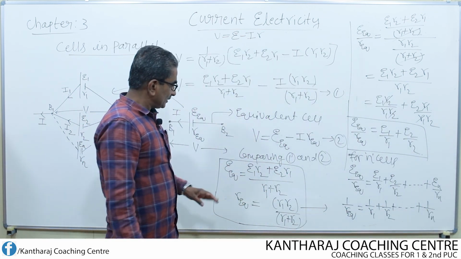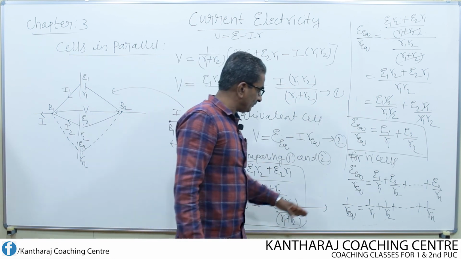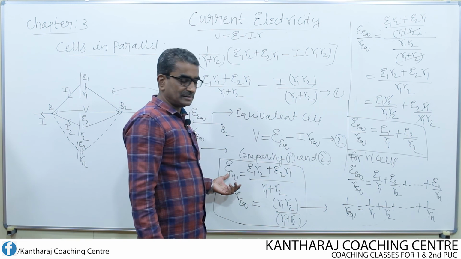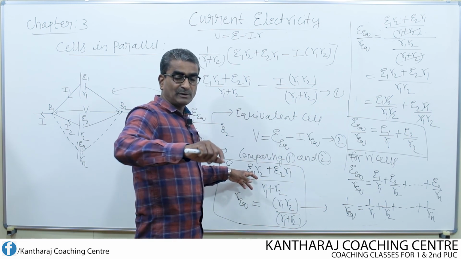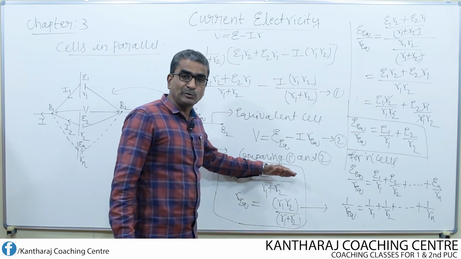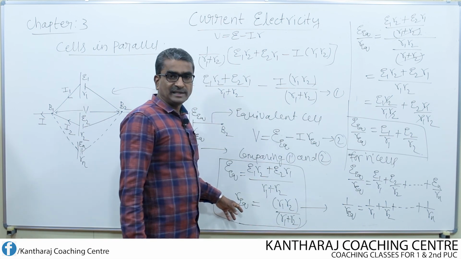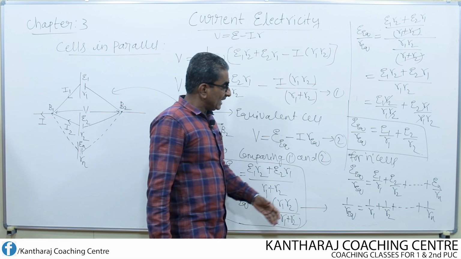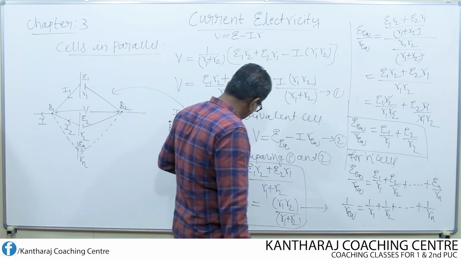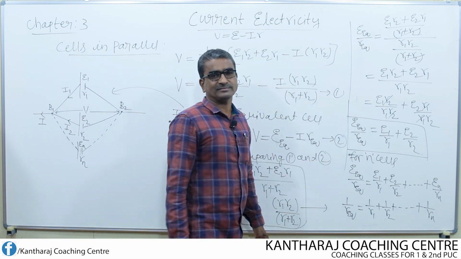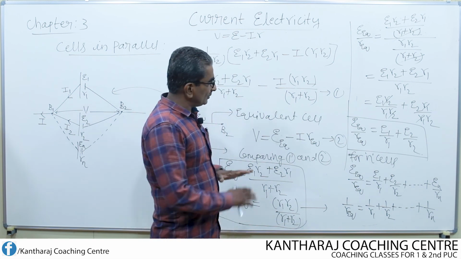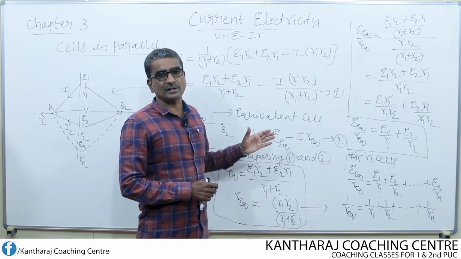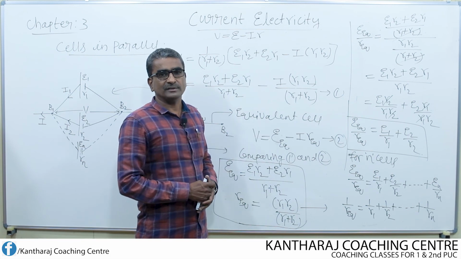Okay. So remember the difference of these two equations from these two. This is the equivalent EMF in terms of EMF and internal resistance of individual cells. This is the equivalent internal resistance only in terms of internal resistances, and this is the ratio of these two. Ratio of these two is this. Understand? So these are the different equations for the parallel combination of cells. Okay, thank you.